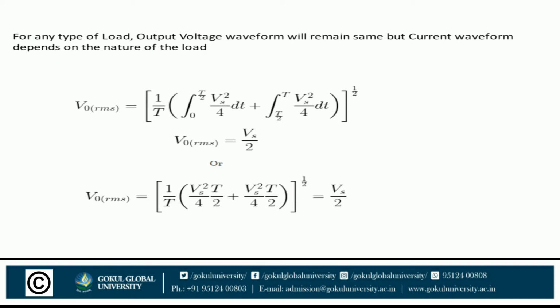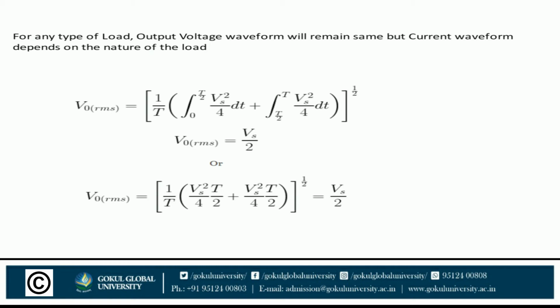If we solve this, then VO RMS will be (1 upon T, Vs square by 4 into T by 2, plus Vs square by 4 into T by 2) raised to 1/2. That is equal to, if we solve, Vs by 2.